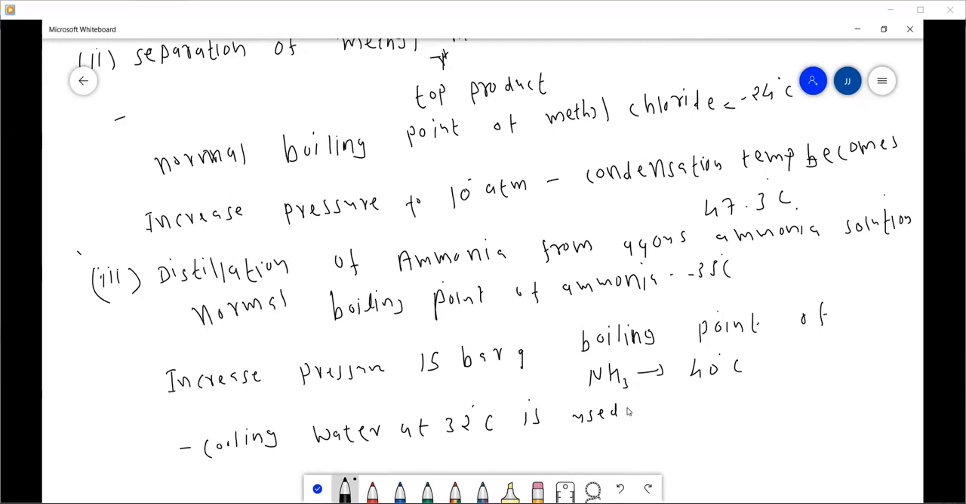Generally, it depends upon the cheapest cooling medium used for the condensation. But ultimately, the overall cost is considered in deciding the operating pressure.